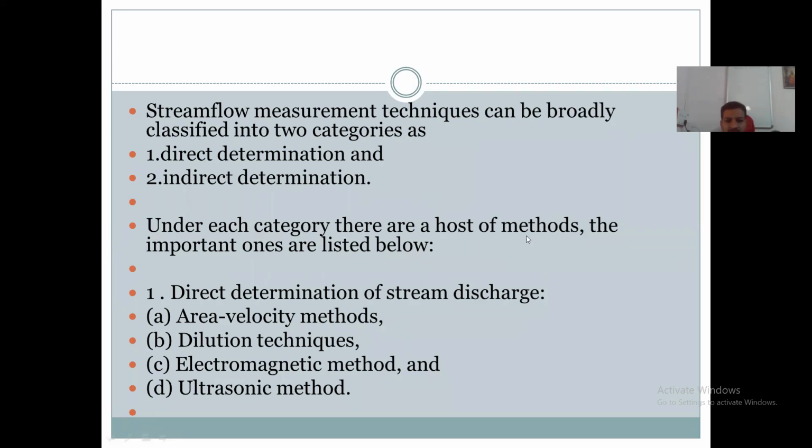In the direct method, there are four methods. Direct determination of stream discharge: first one is area velocity method. Second one is dilution technique. Third one is electromagnetic method. Fourth one is ultrasonic method. These are the four methods in the direct determination of stream discharge.